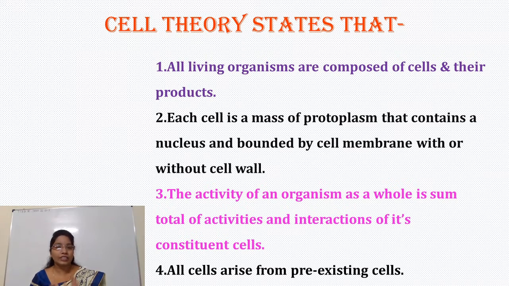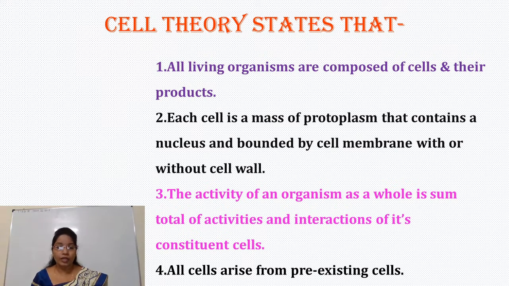Cell theory states that all living organisms are made up of cells and their products. Each cell is a mass of protoplasm, and this protoplasm contains a nucleus surrounded by a cell membrane. Cell wall may be present or absent.